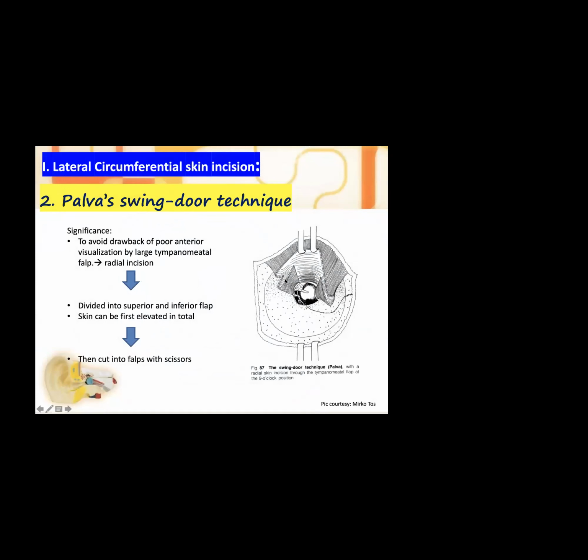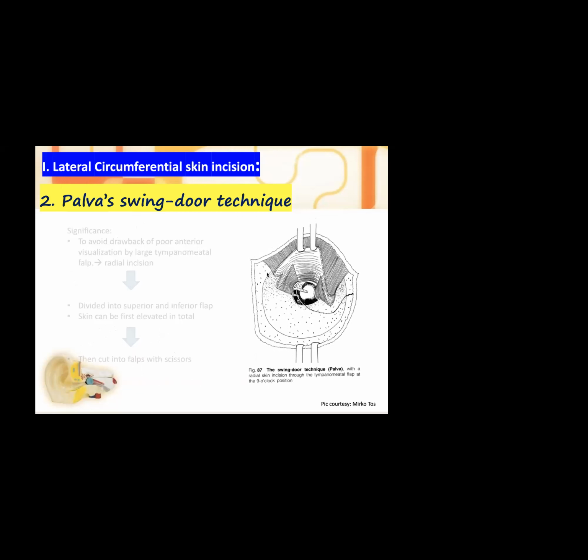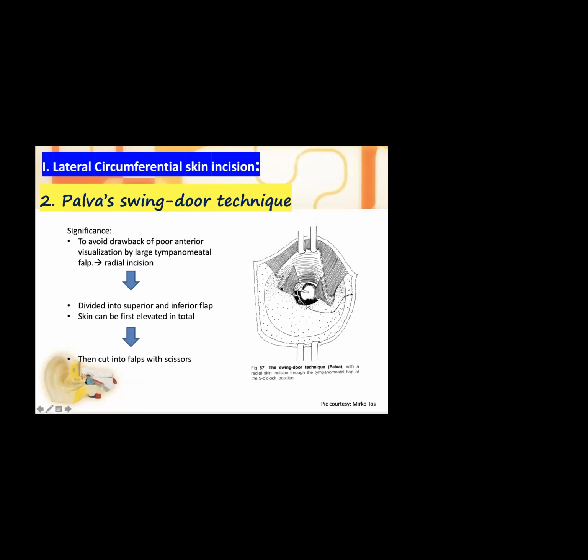Okay, so what is Palva's swing door technique? The problem which we had was the tympanomeatal flap obstructing our anterior annulus vision. So what did Palva advise? Palva told that we divide the flap at the 9 o'clock position, so that we create a superior flap and an inferior flap. Now this will help us in viewing this area.